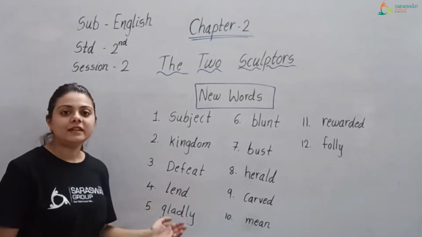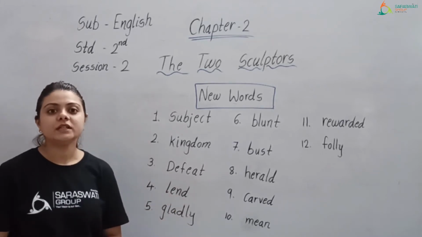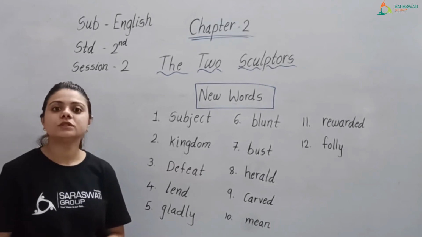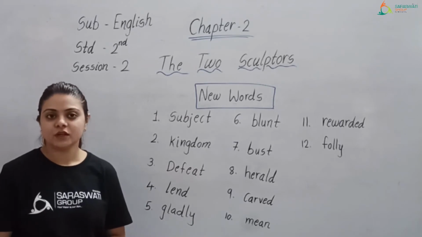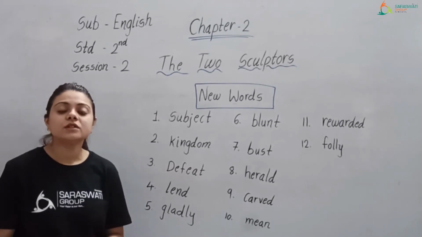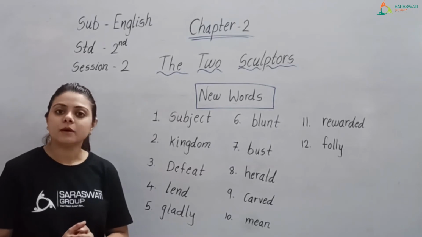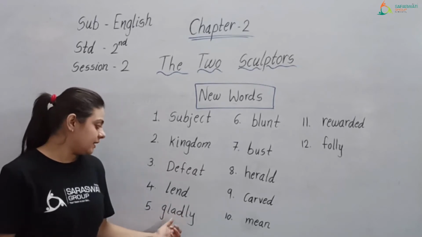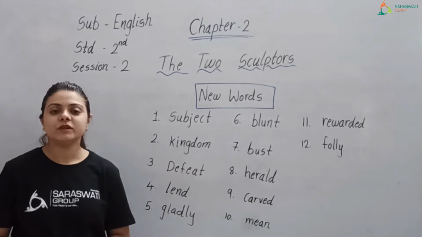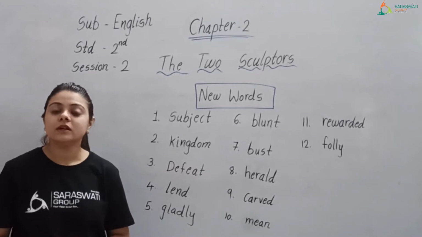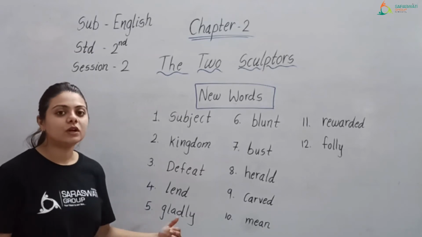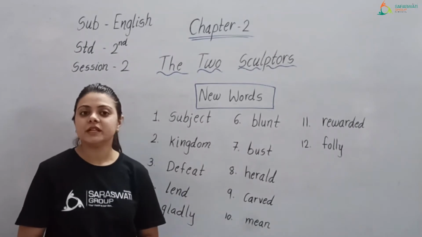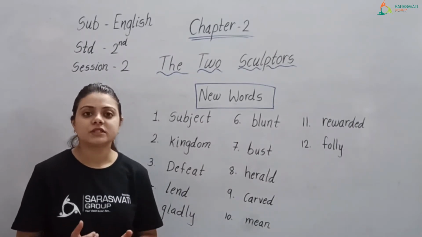Number 4, lend. L-E-N-D, lend, which means to give something to someone to use for some period of time. To give our things to someone for some period of time, that is called lend. Next is gladly. Gladly means to accept something happily. That is called gladly. Next, number 6, blunt. Blunt means something which is not sharp.